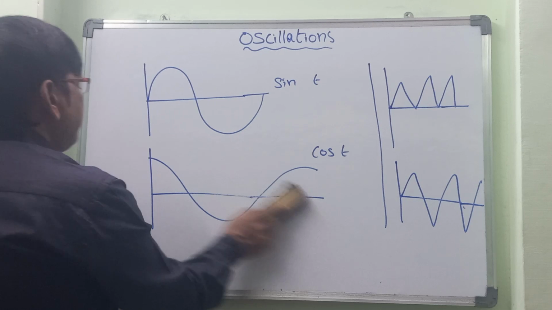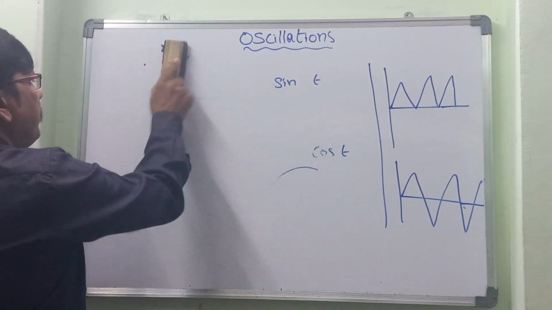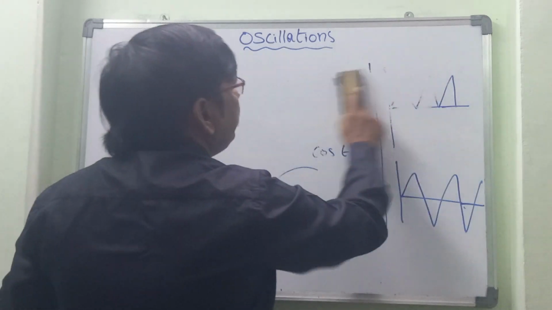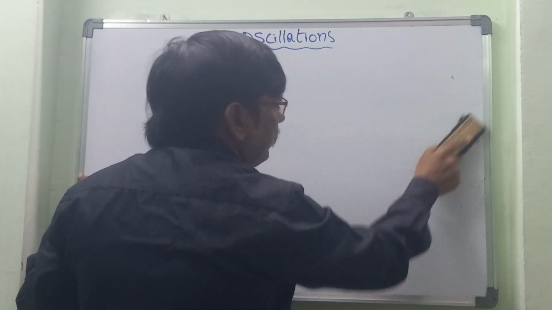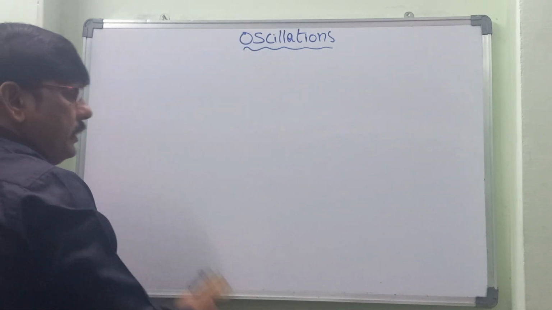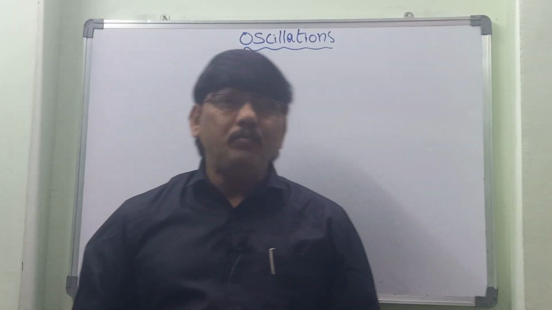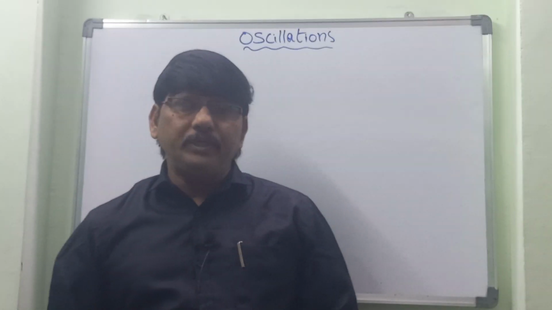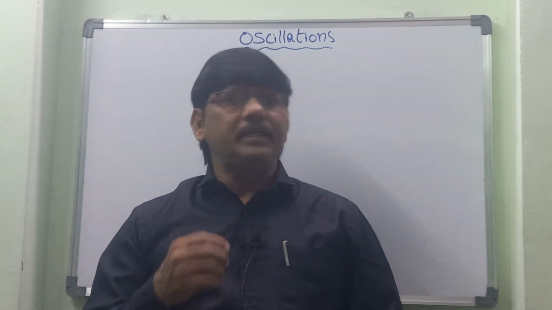Next, let us come to the topic of oscillations. What is meant by oscillation? If any object or particle is moving in a straight line and making a to and fro motion, then we say that the object is in oscillatory motion.